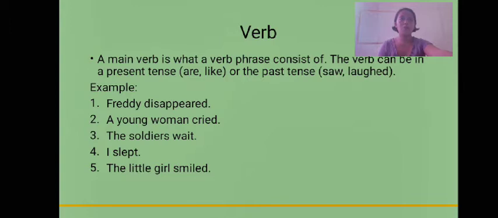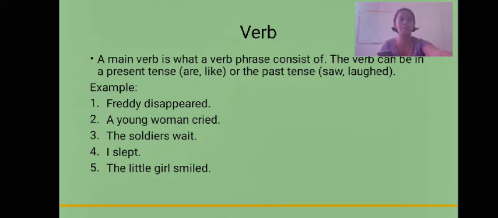So first we go to the very first structure of verb phrases, which is the verb. In this basic structure, a main verb is what a verb phrase consists of. The verb can be in the present tense, for example are or like, or the past tense, saw or laughed. Mostly, verb phrases that use a verb only are in the past tense of a specific word.